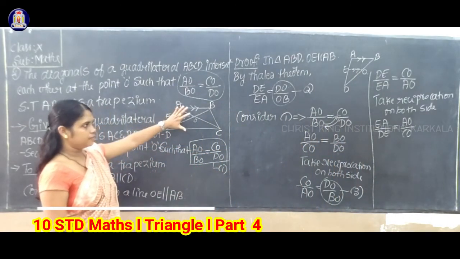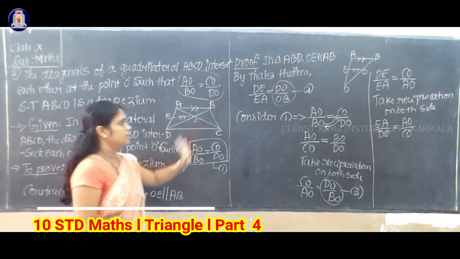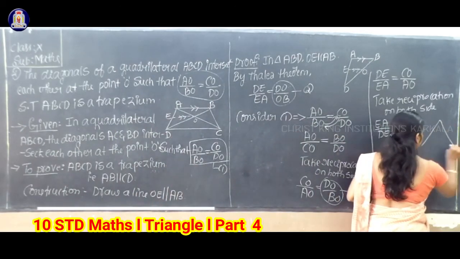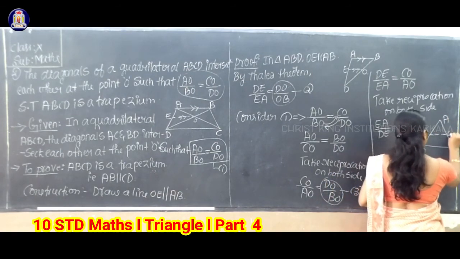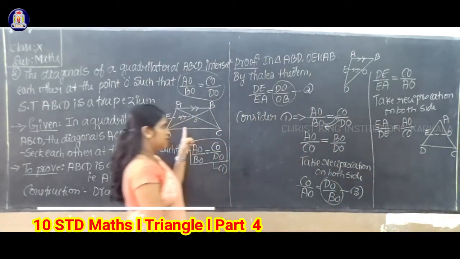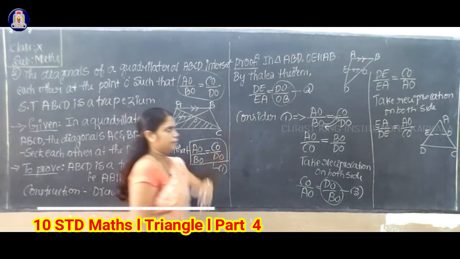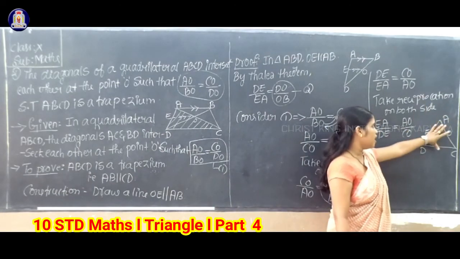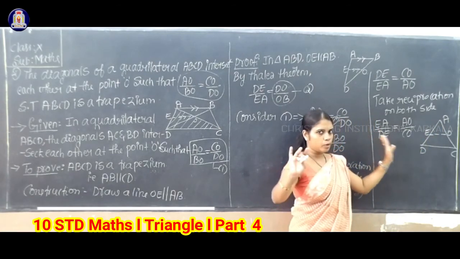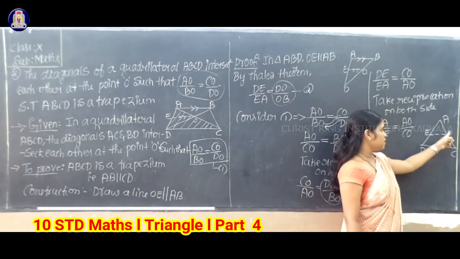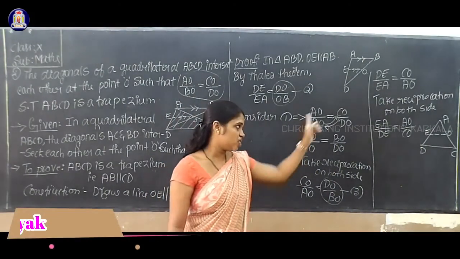Just look at your triangle. If I consider triangle ADC separately, can you observe that EA by ED equals AO by CO, so the sides are divided in the same ratio in triangle ADC?